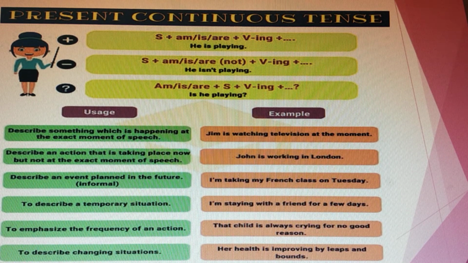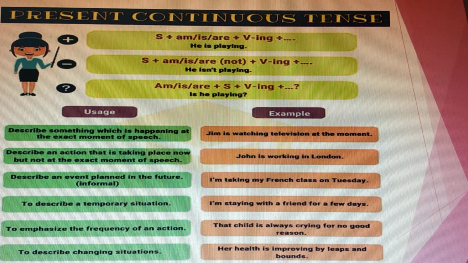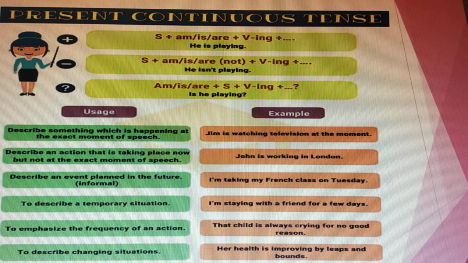To emphasize the frequency of an action. Frequency, you know what is frequency? How frequent you are, how often. That child is always crying for no good reason. So here which word shows the frequency? Always. That is an adverb.